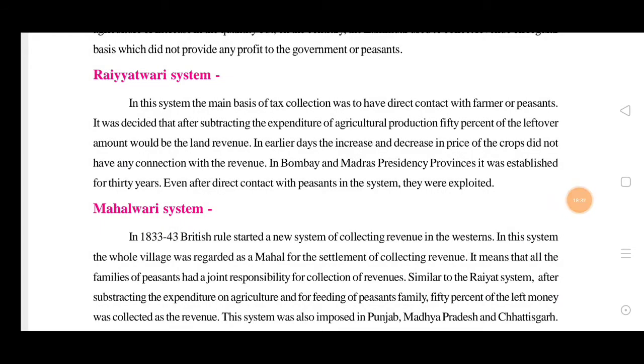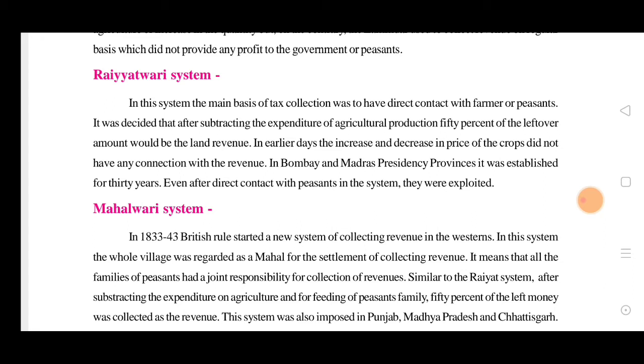Raitwari system. In this system, the main basis of tax collection was direct contact with farmers or peasants. It was decided that after subtracting the expenditure of agriculture production, 50% of the leftover amount would have to be given in the land revenue.